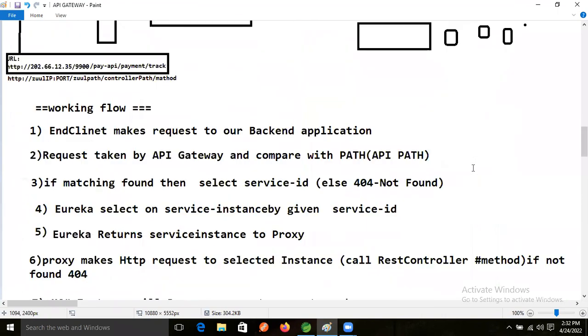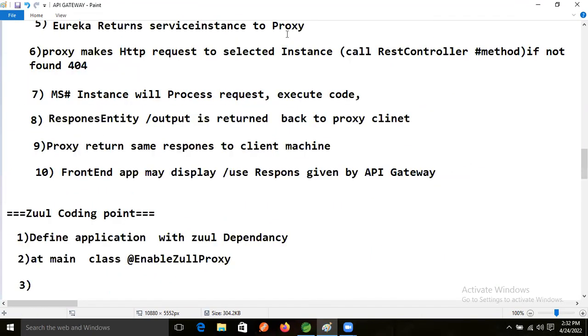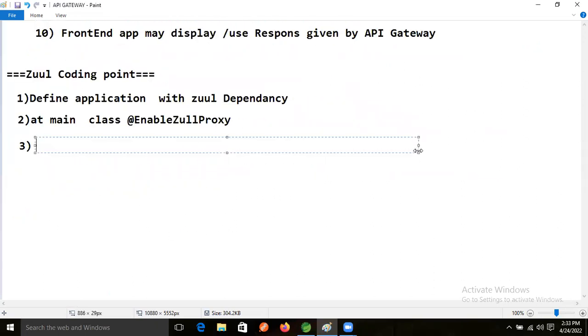Yes. So those properties we will also write in this project. That is called registering with Eureka.